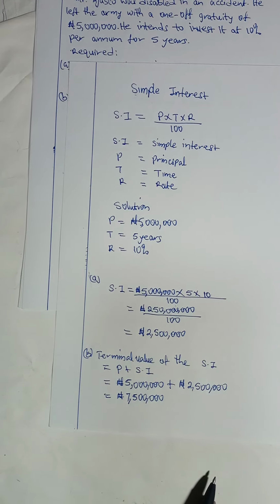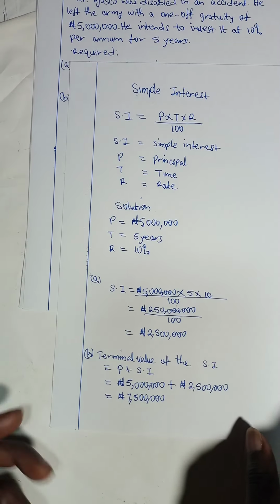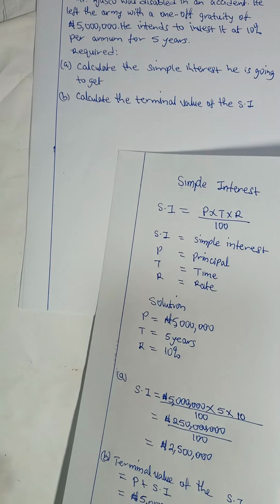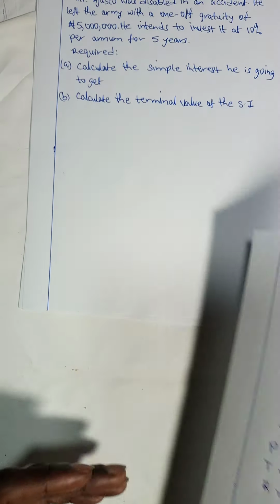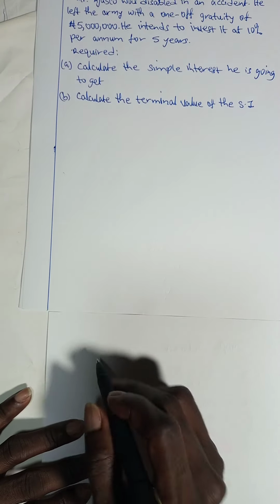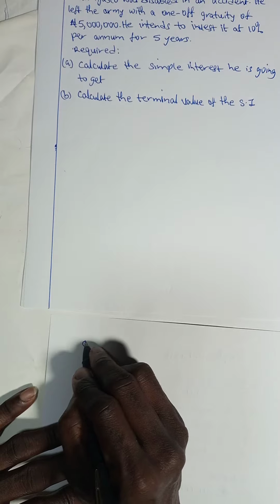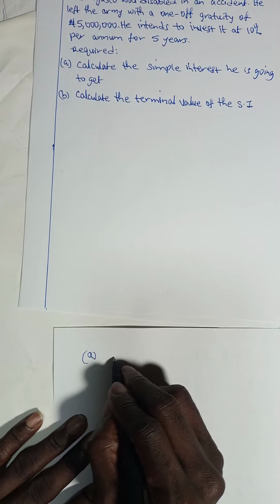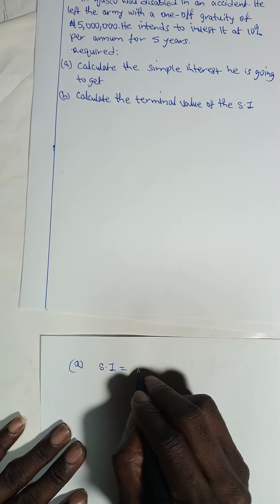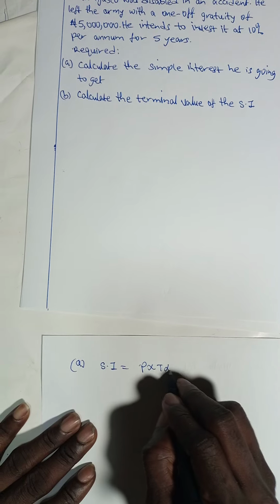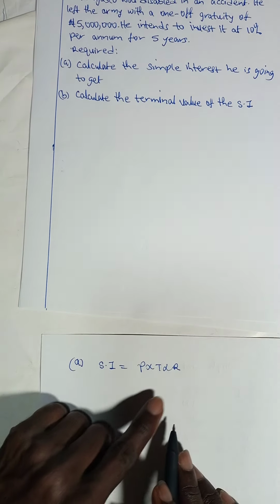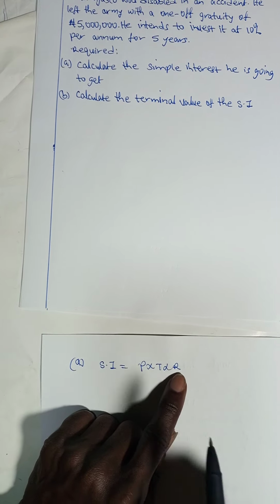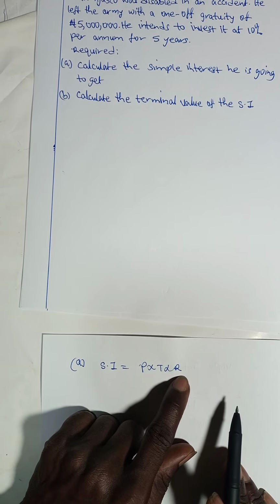So this is how to calculate simple interest. So let's look at another method of calculating simple interest, but this terminal value still remains. Let's say we want to answer question A again. So we can say another method for calculating simple interest: simple interest is equal to principal times time times rate. For this rate, we need to divide the 10 by 100 to get the rate here.